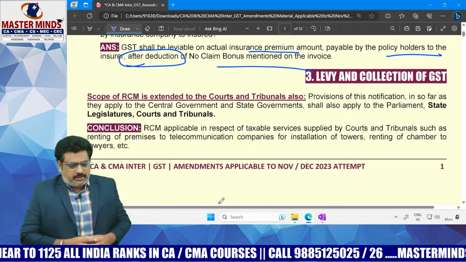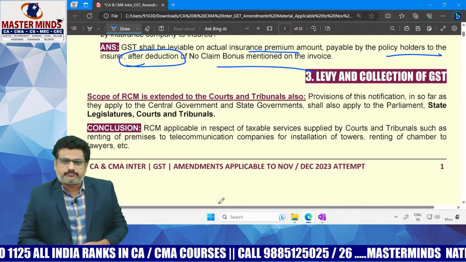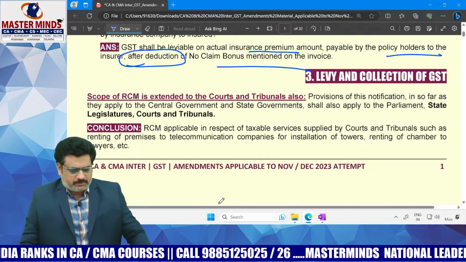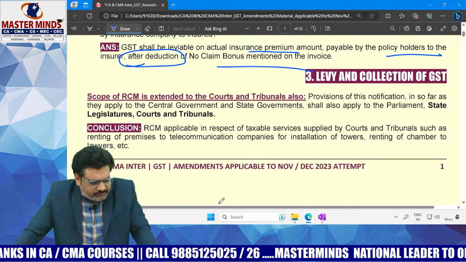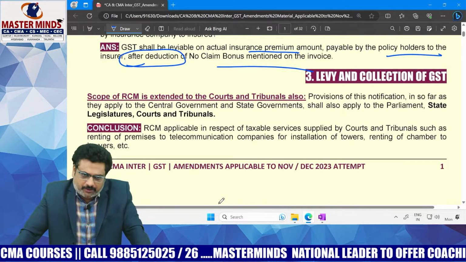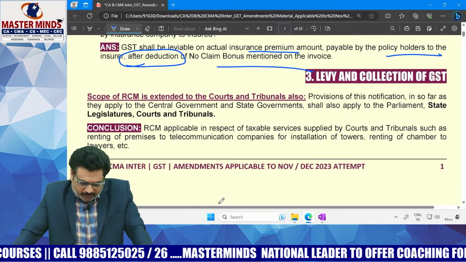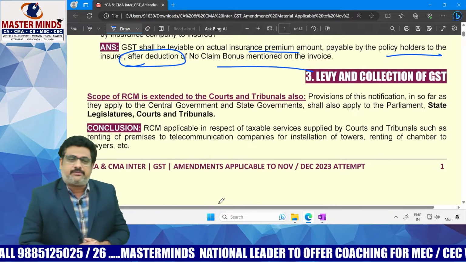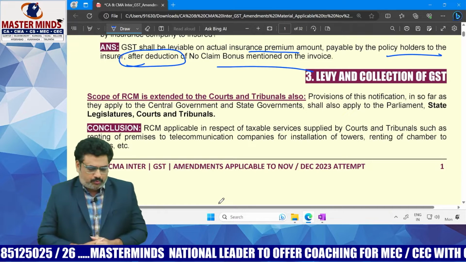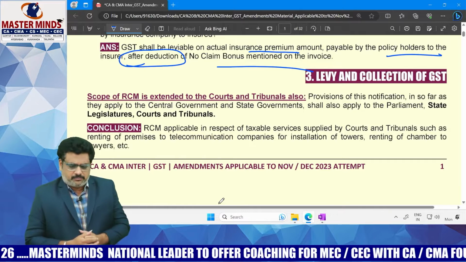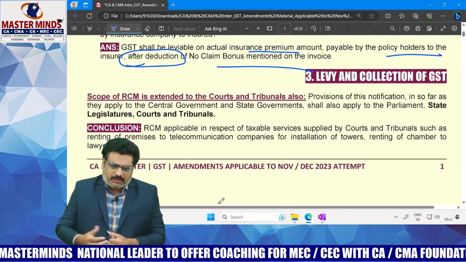That means simply the services that are provided by central government, state government, union territories or local authorities to any business entity are definitely covered under RCM.